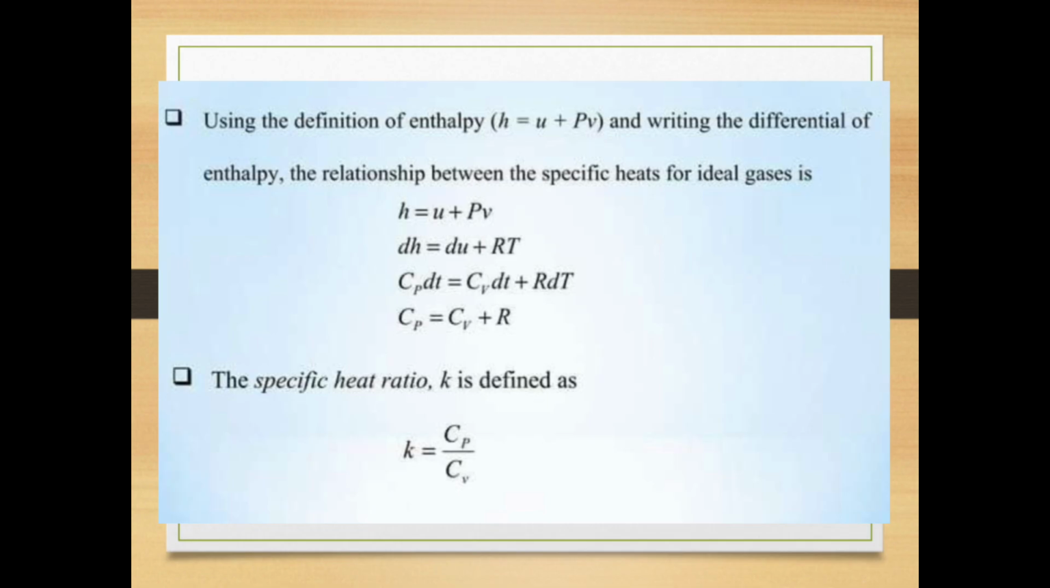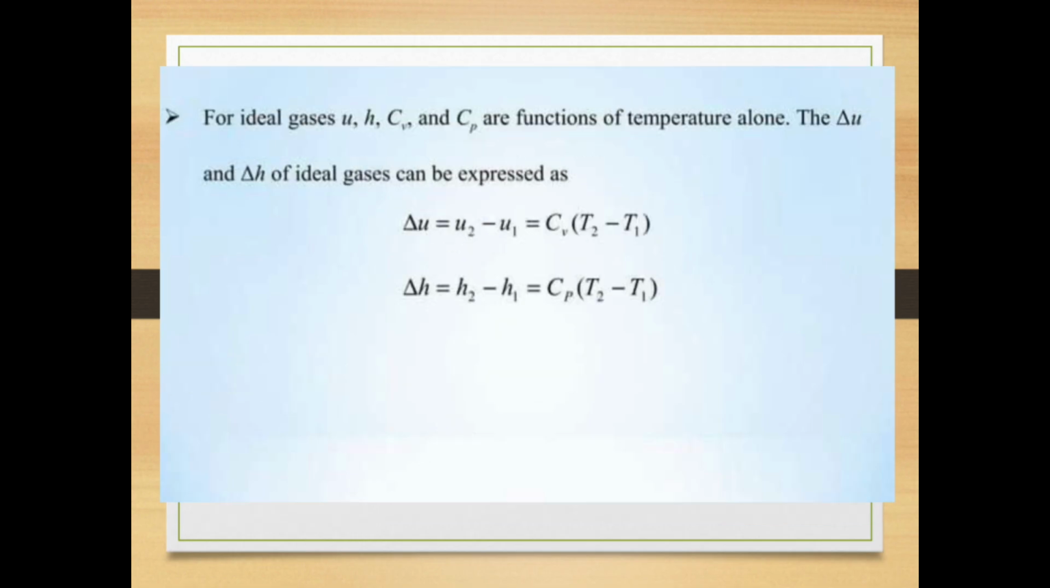Using the definition of enthalpy, H equal to U plus PV, and writing the differential of enthalpy, we get the relation between the specific heats for ideal gases. H equal to U plus PV, delta H equal to dU plus R dT, Cp dT equal to Cv dT plus R dT, Cp equal to Cv plus R. The specific heat ratio k is defined as k equal to Cp by Cv.